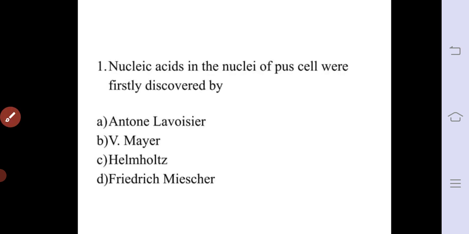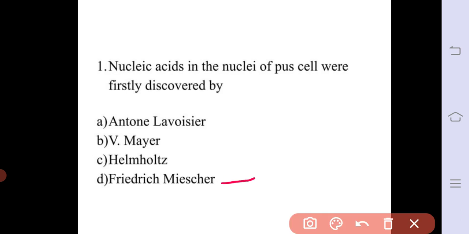Next question: nucleic acid in the nuclei of pus cells was first discovered by. Four options are there: Anthony Lavoisier, Mayer, Helmholtz, and Friedrich Mischer. The correct answer for this question is option D, Friedrich Mischer.